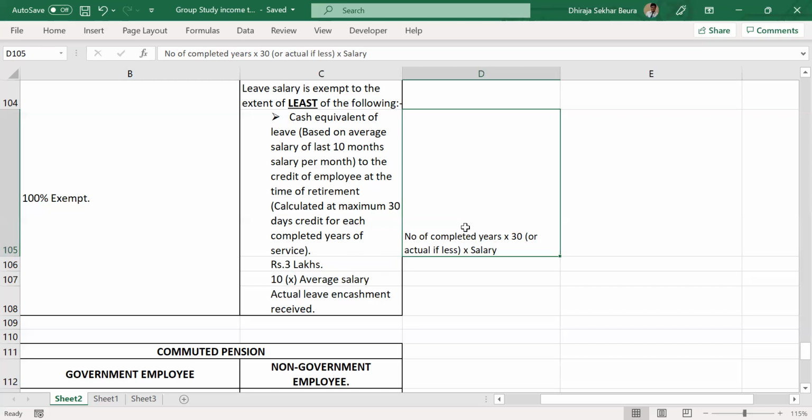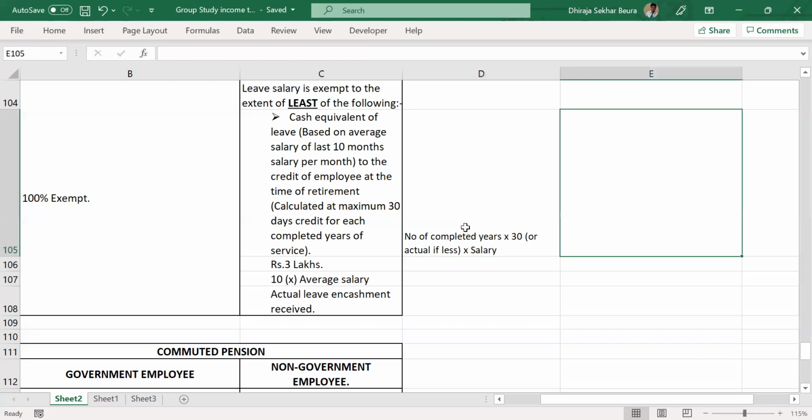Yes, for sure, both. So we have to calculate 4 things in this problem, and whichever is lower, that has to be considered. One more thing I want to focus on. I was expecting a question on this. Suppose I have worked for 20 years in a company. My leave days were 31 days per month.